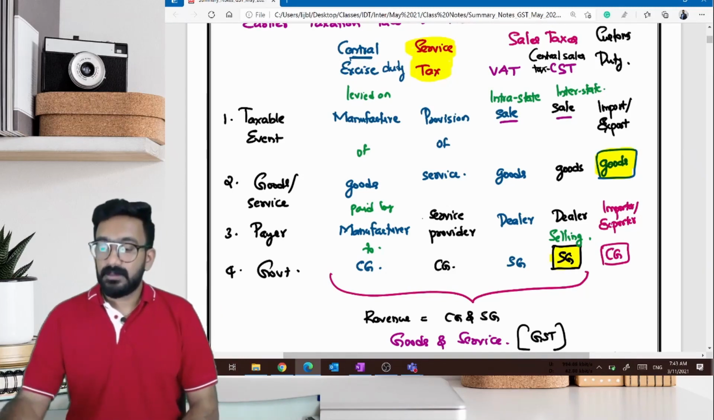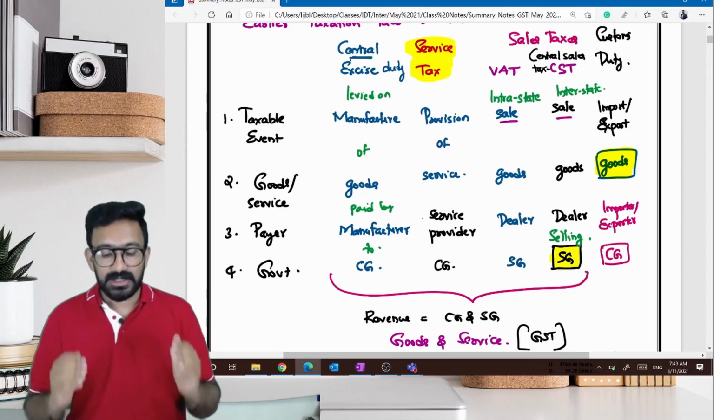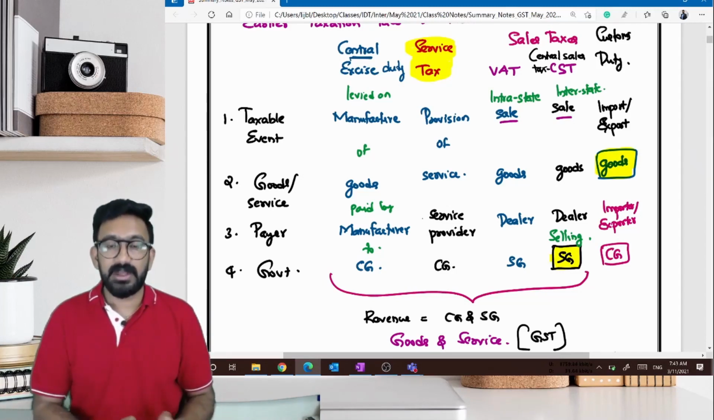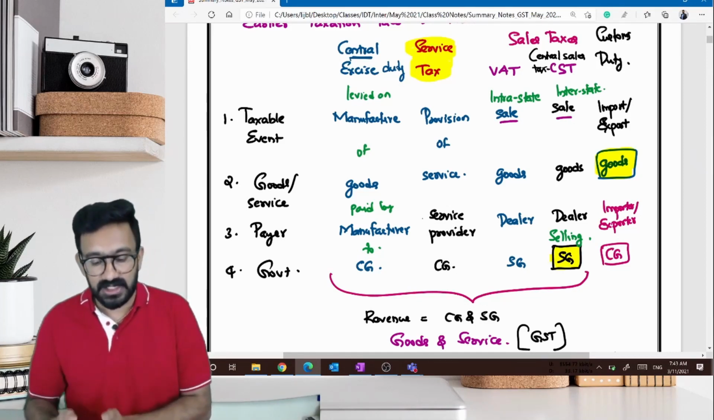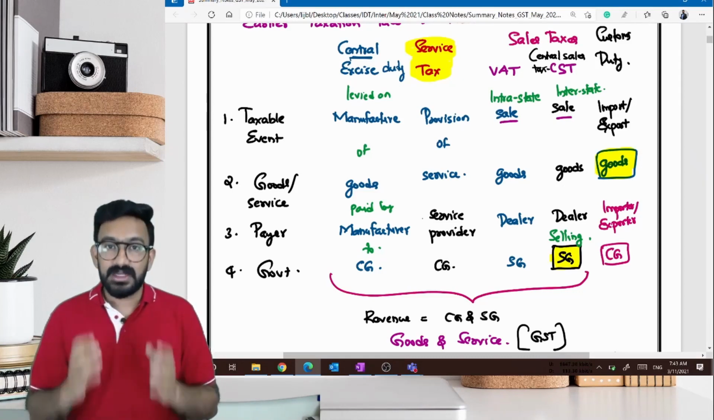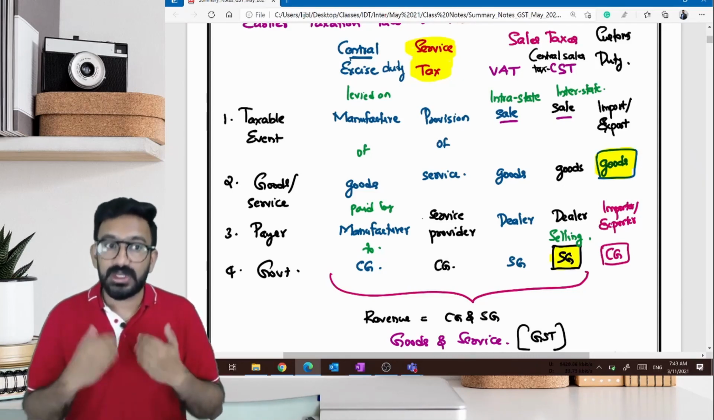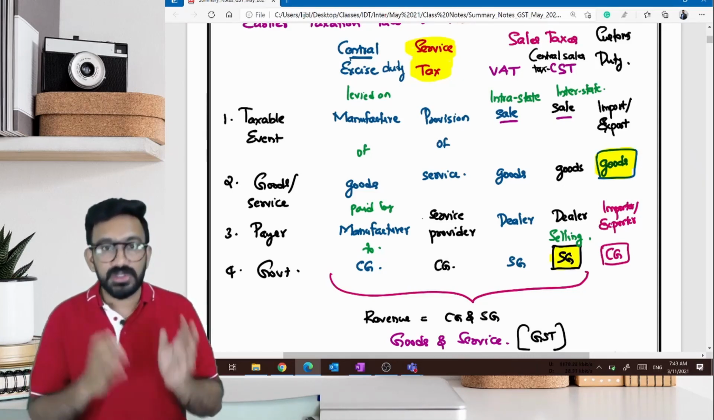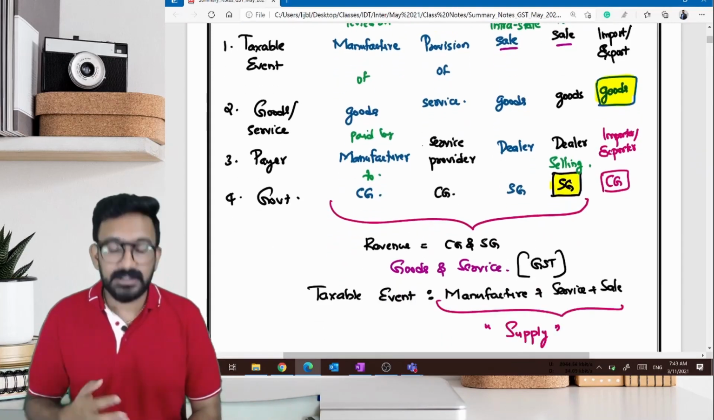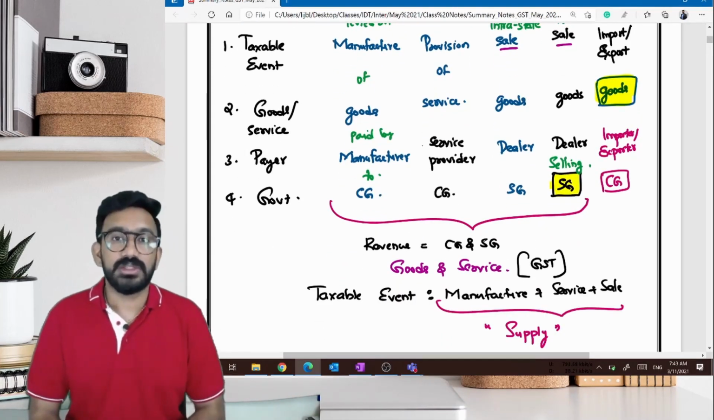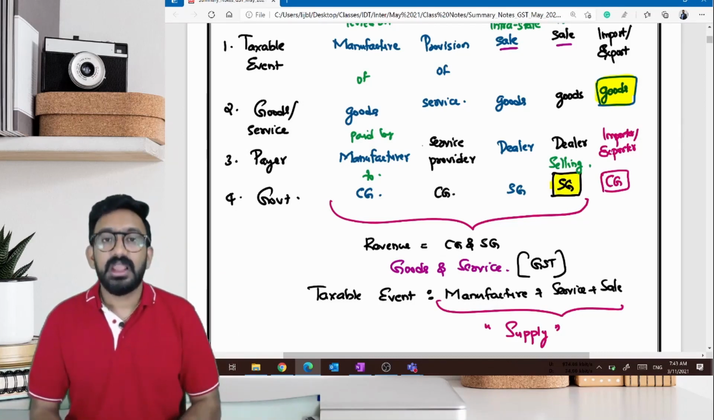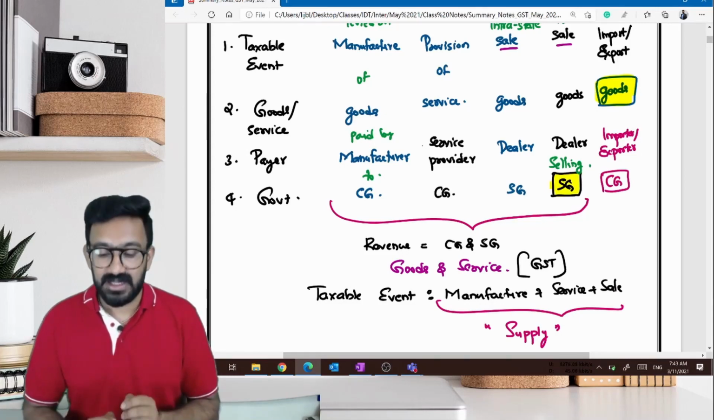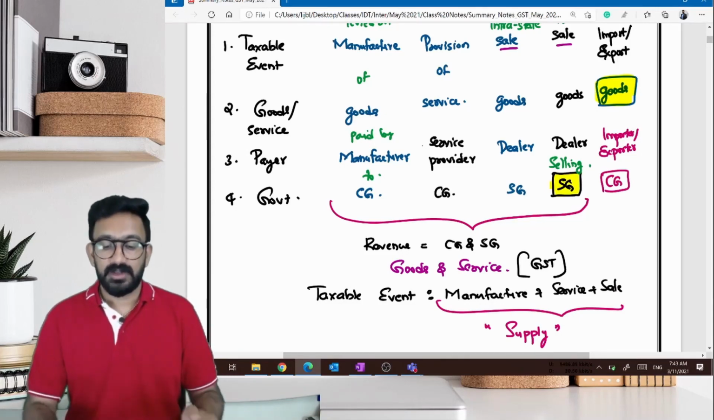And the new taxes, if I'm merging taxes which were supposed to be paid to central government as well as state government, then your understanding is that the revenue from the new taxes has to go to both central government and state government. And the new taxes will be called goods and service tax because I'm merging taxes relating to goods as well as services. And on what event should I collect this particular tax?